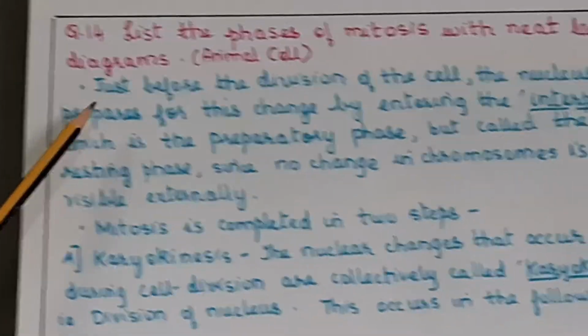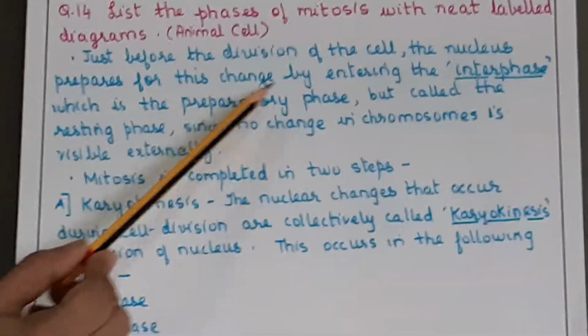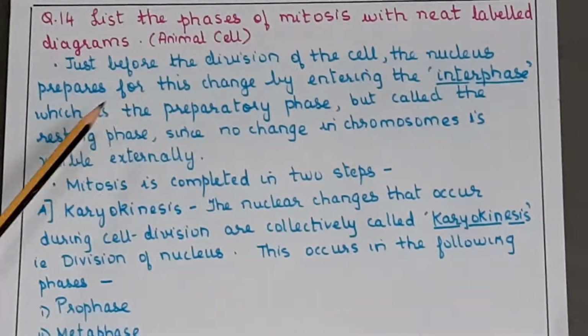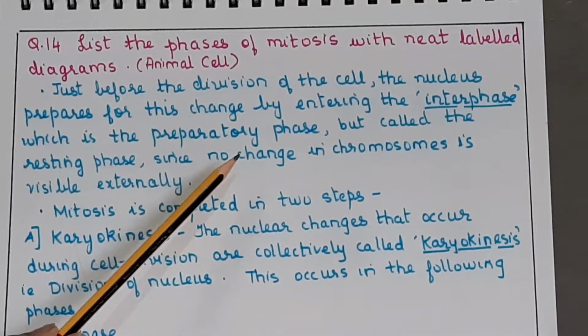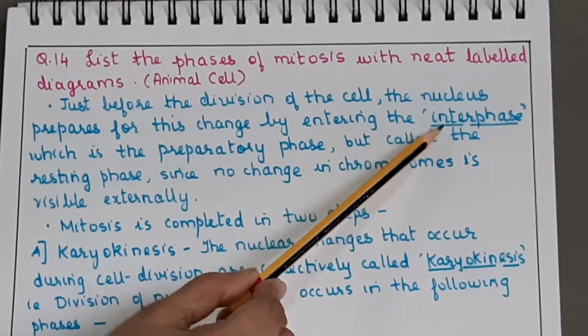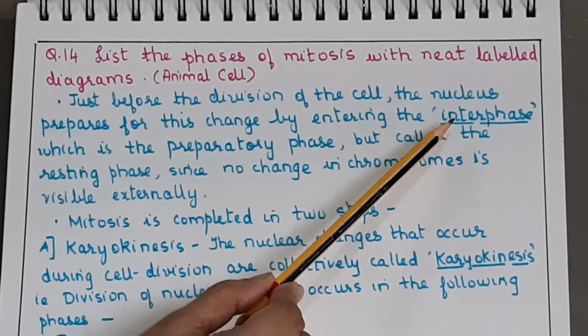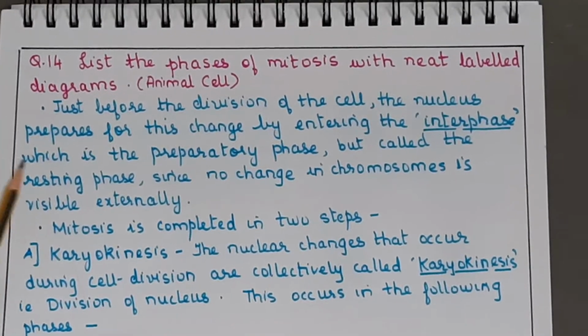Okay, now just before the division of the cell, the nucleus prepares for this change by entering the interphase, which is the preparatory phase, but called the resting phase since no change in the chromosomes is visible externally. Now this interphase I had explained to you is further divided into G1 phase, that is first growth phase, synthesis phase and G2 phase.